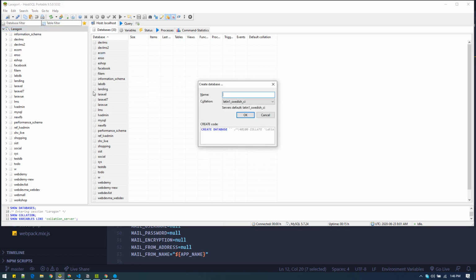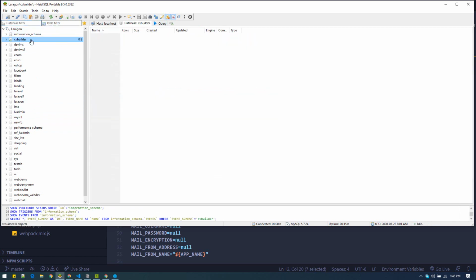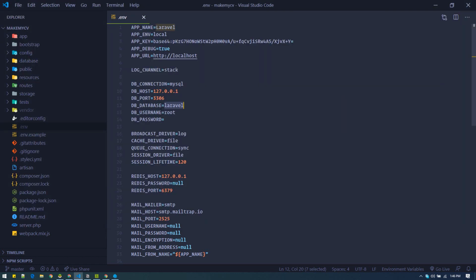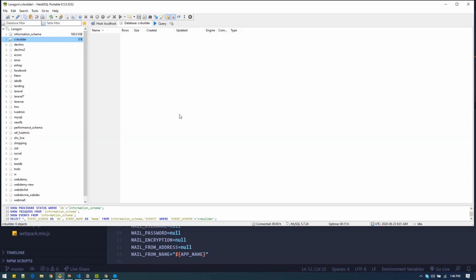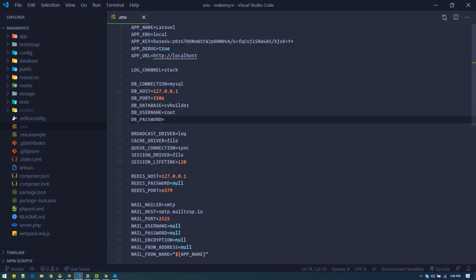The database name will be cv_builder. There we go. So we'll see CV builder over here. Right now we have nothing here. Once the database is created, head over to your project, and here in the database setting I will put the name of the database that I just created, CV builder. All right. Okay, everything's set.